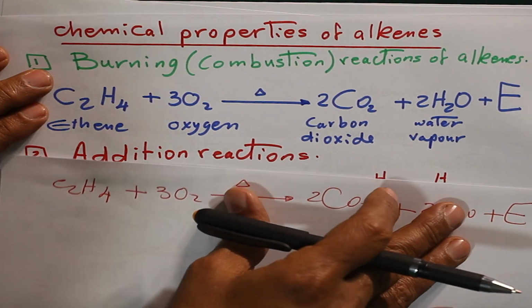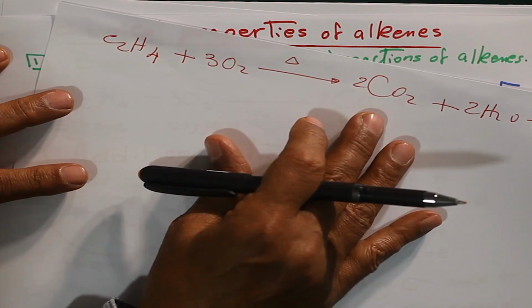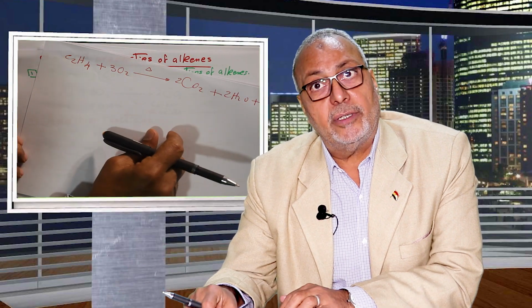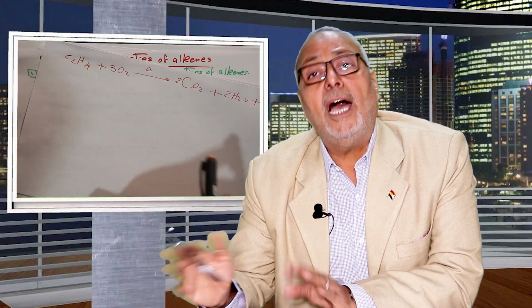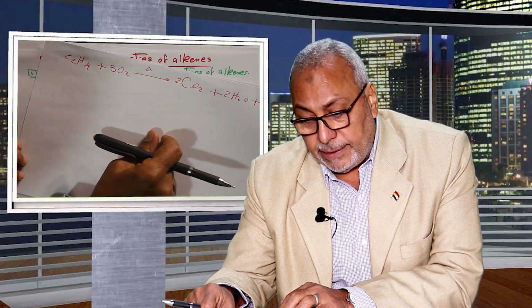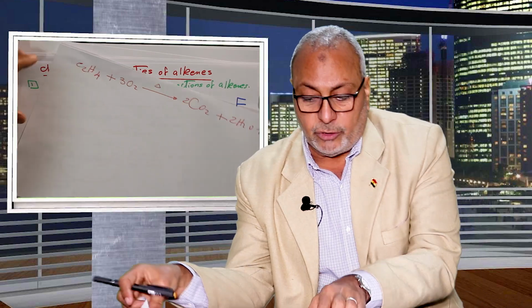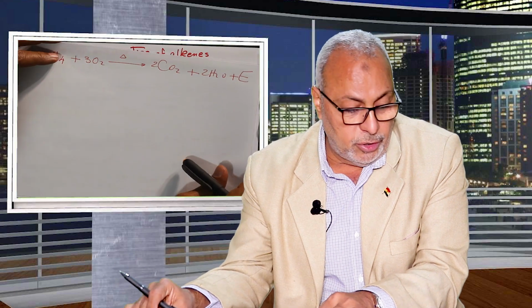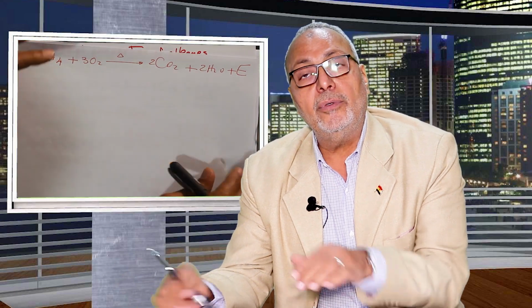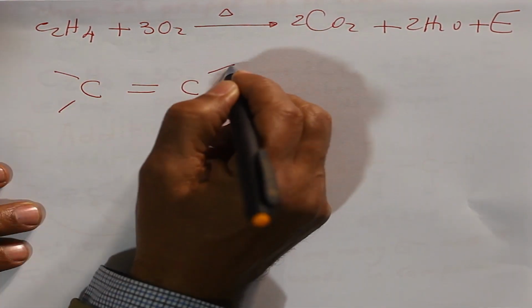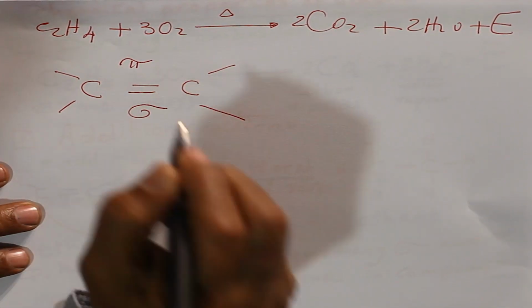Second, addition reaction. We will ask why alkenes do addition reactions, but alkanes do not. Alkenes, due to the presence of a double bond, do addition reactions. As an example, ethene has a pi bond and a sigma bond.